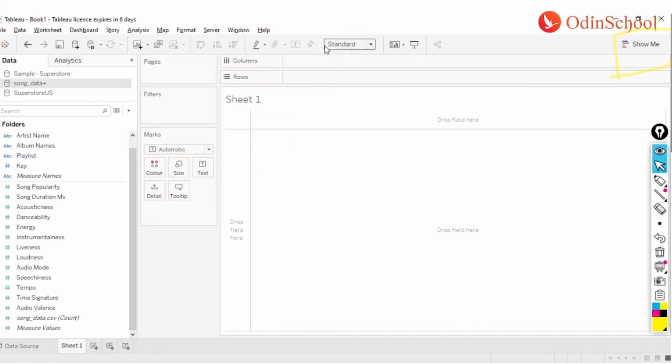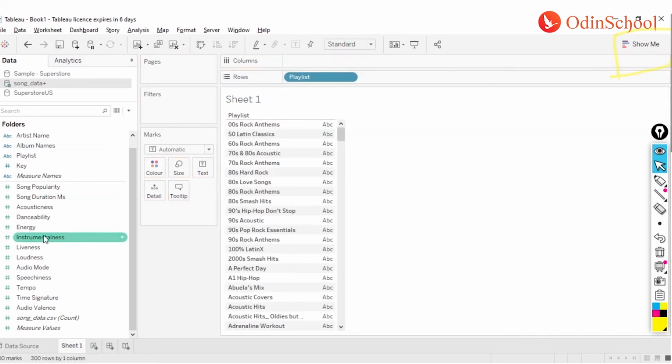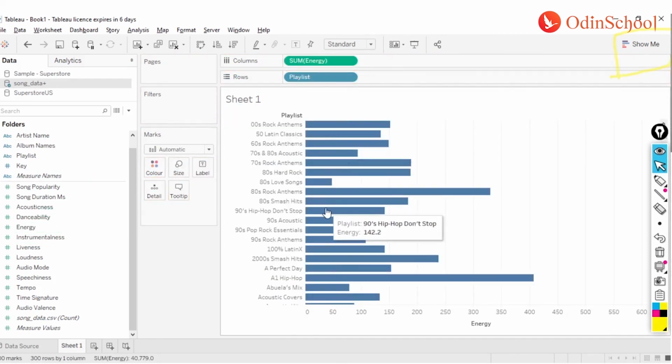We have also seen worksheets and how to create a chart. Whenever you drag and drop a dimension and a measure over here, you will see a bar chart by default if you are using a simple categorical column and a simple measure to create this chart. There is some logic which goes on behind the scenes. I think I have discussed it in our charts section, why it was only a bar and not anything else.